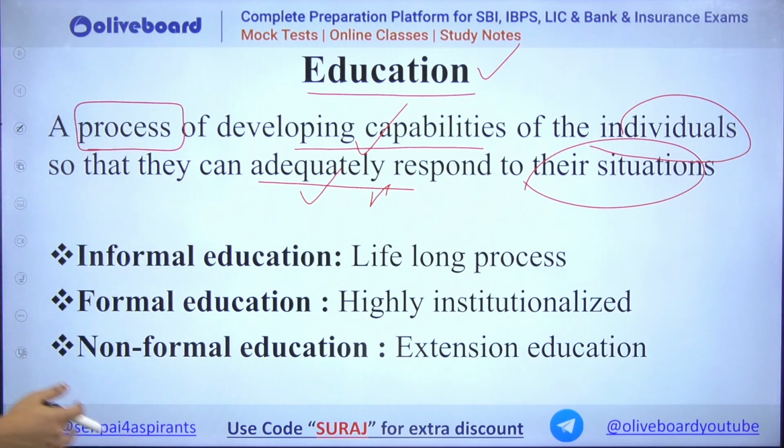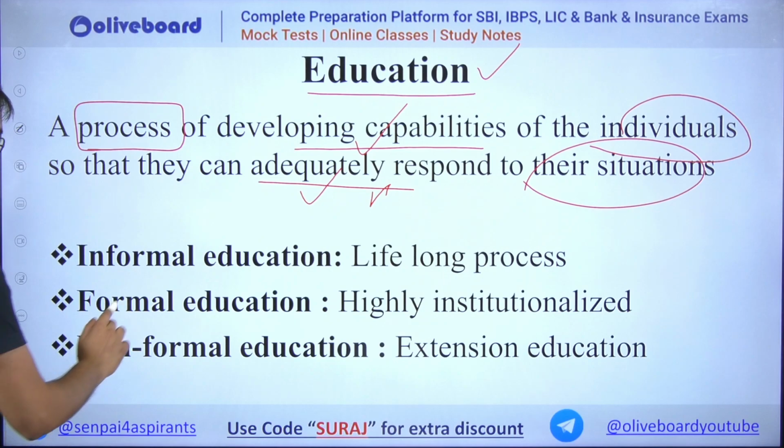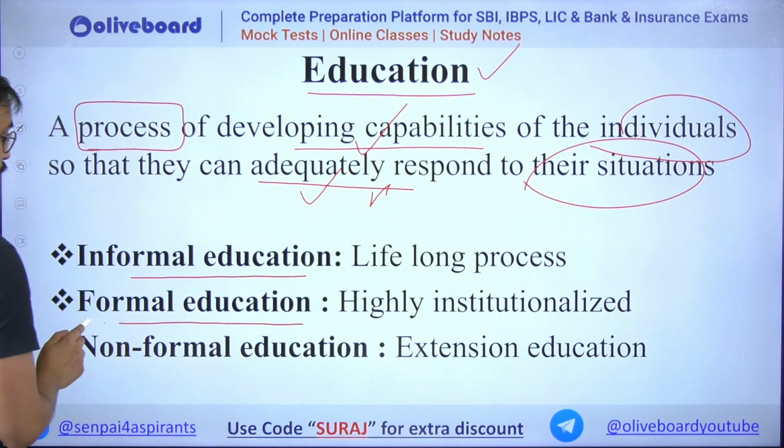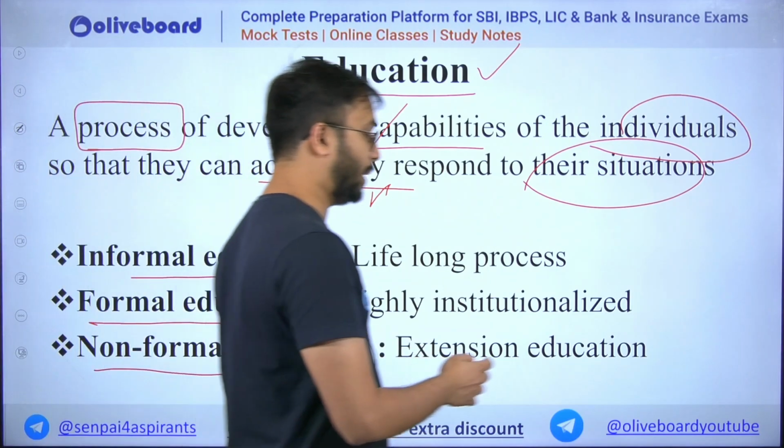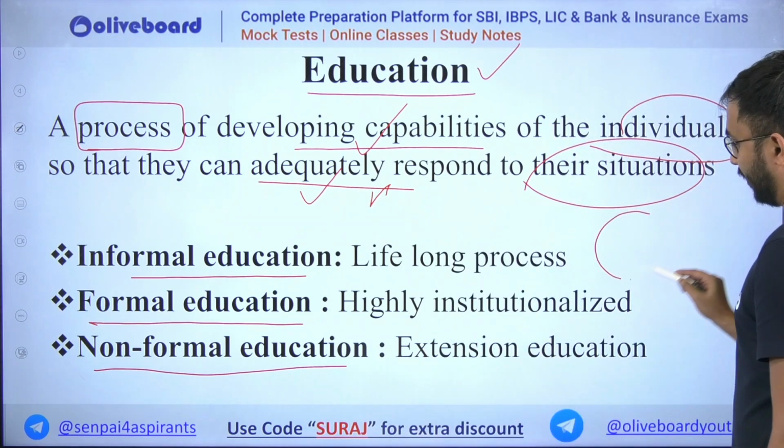Now, when we look at the classification of education, try to understand there are three classifications: informal education, formal education, and non-formal education. Let's start our discussion from when we were all babies. Babies in the sense we were all children. Am I right?